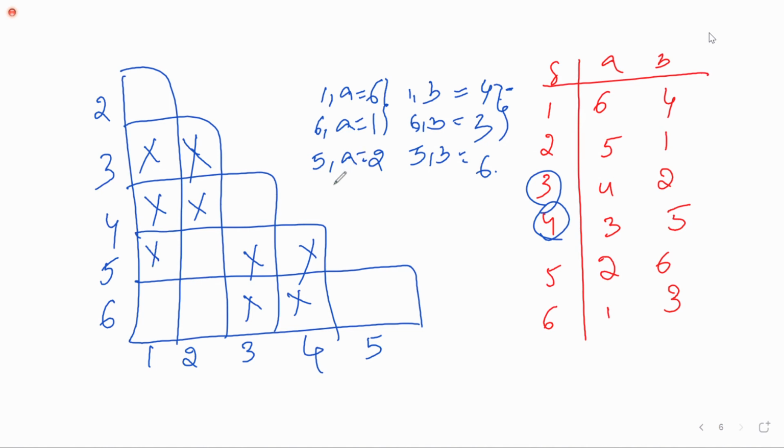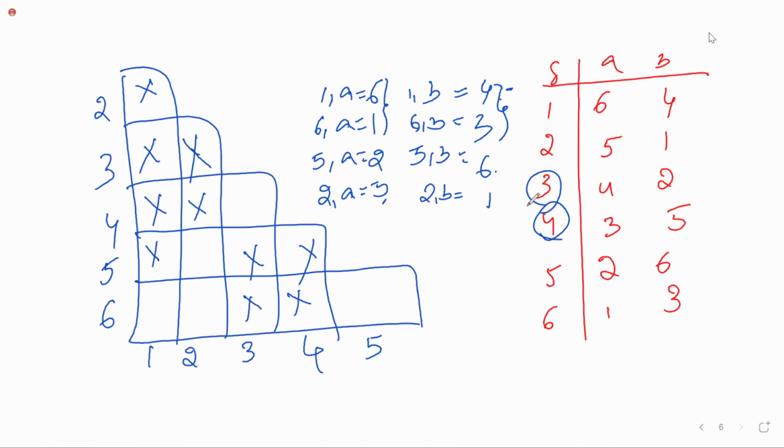Next 1, 2. 1 is already available here. So I'm directly writing 2 on A, 2 on B. 2 on A is 5. 2 on B is 1. 6, 5. Both are non-final. 4, 1. 4 is final, 1 is non-final. Final, non-final, so can we cross? Yes, ma'am. Yes, right.